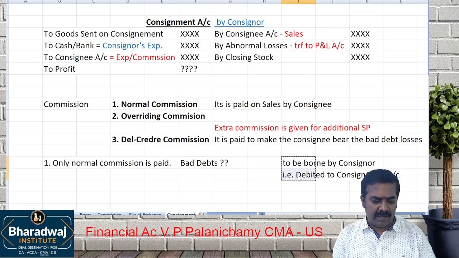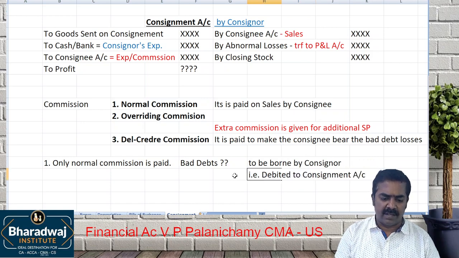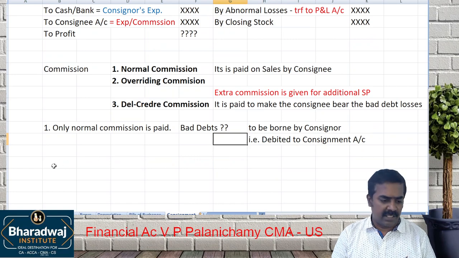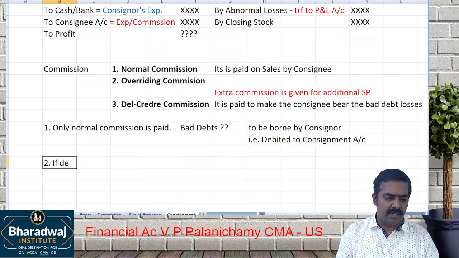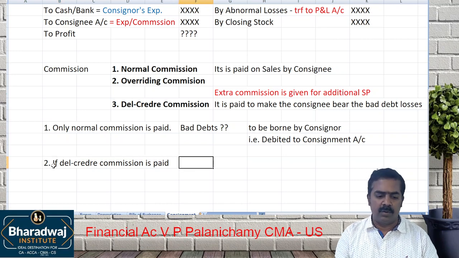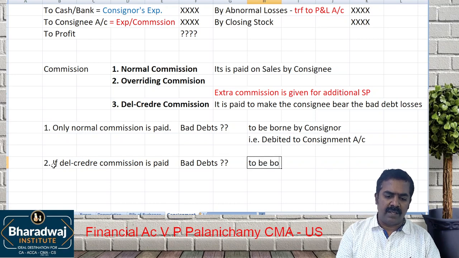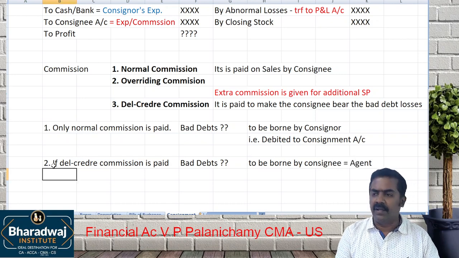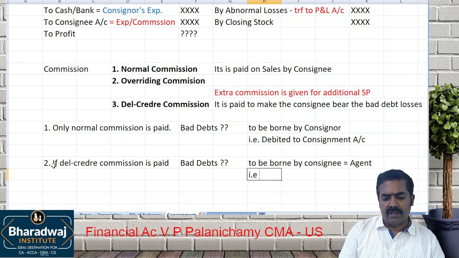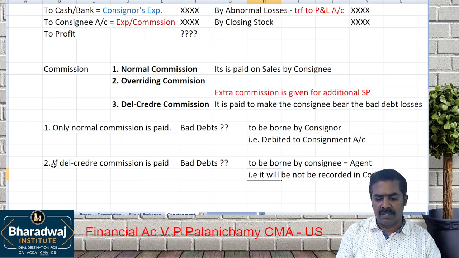Okay. If I don't pay creditor commission, if I pay only normal commission, the bad debt loss is to be borne by consignor. The loss will be debited to which account? Consignment account. Number two, if creditor commission is paid, now who will bear the bad debts? Simple. To be borne by consignee. That is, agent will take care. That means it will not be recorded. It will not be recorded in which account? Consignment account.